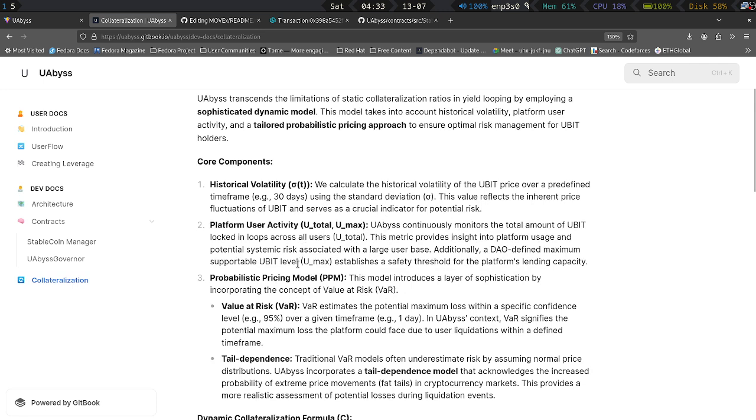This dynamic collateralization takes into account at most three things. The historical volatility of the Ubit price defined over a time frame, which we call sigma t. The platform user activity, which is the number of total users on the platform, the maximum Ubit level the DAO reached, and the probabilistic pricing model, which incorporates the value at risk model.